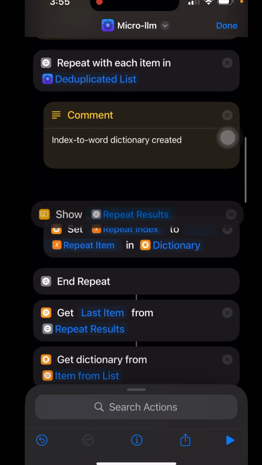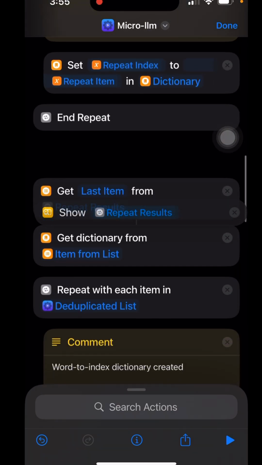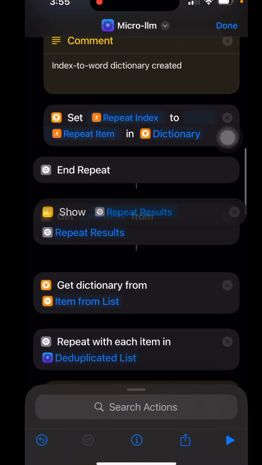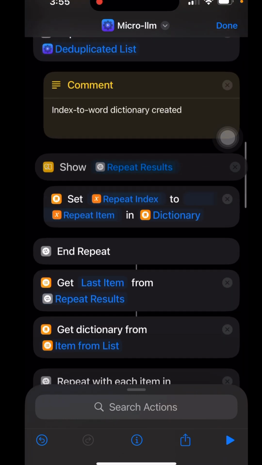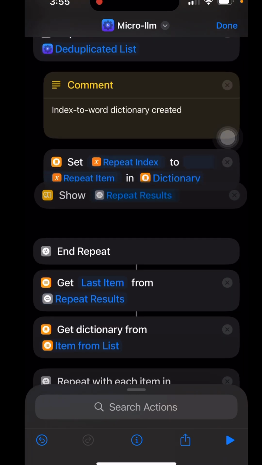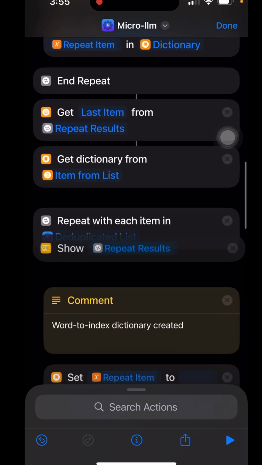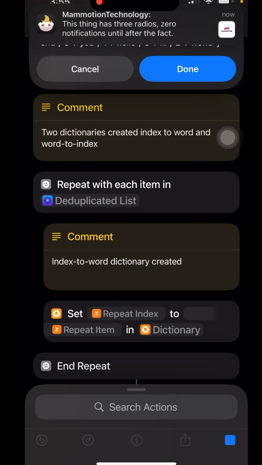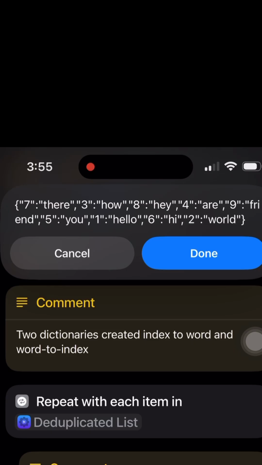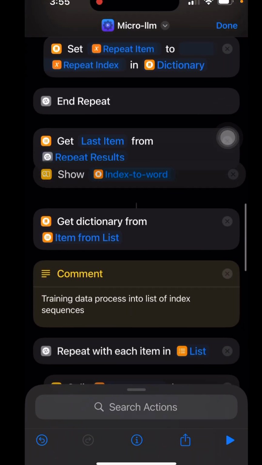After that, we're going to combine everything into a dictionary. And to that dictionary, we're going to index the words. So we're going to add the number 1, 2, 3, 4, 5 to each word as they appear. And the same thing, word to index. We're going to create two dictionaries, word to index and index to word. And that's what this looks like here. So as you can see here, the number 1 goes to hello, and vice versa, hello goes to 1 on the second dictionary. And then the word world goes to 2 and 2 to world. All right, and then from there, we're going to continue on down the list.